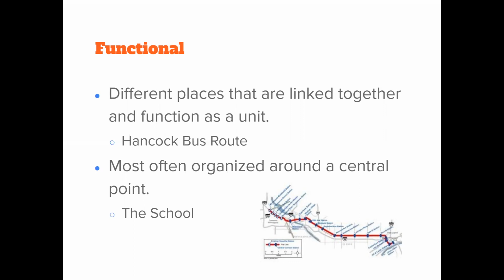Yeah, the school, right? So the school would be our central point, and that is the central point that the Hancock bus route functions around. Okay, so different places that are linked together and function as a unit. All right, and our example there would be our bus route with our central point being the school. So that is a functional region.